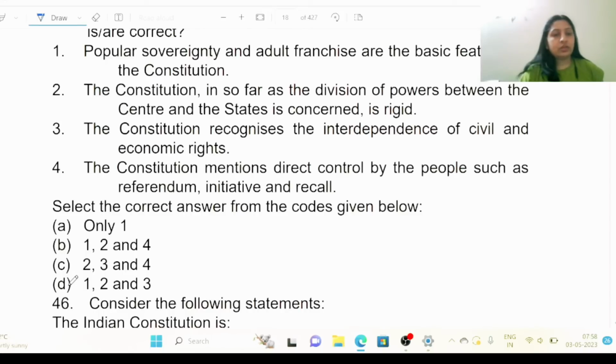So, right answer is 1, 2 and 3. 1. Popular sovereignty and adult franchise are the basic features of the Constitution. It is right. 2. The Constitution, insofar as the division of powers between the centre and state is concerned, is rigid. Okay. And 3. The Constitution recognizes the interdependence of civil and economic rights. Okay.